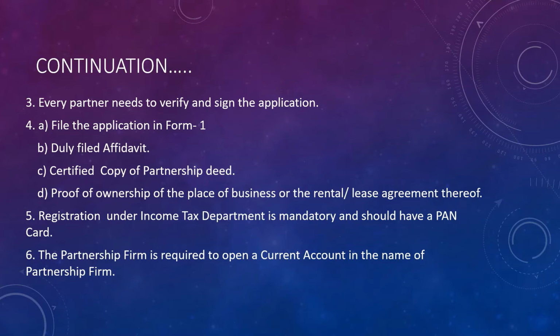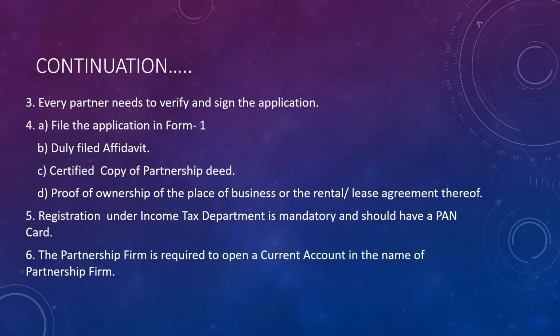After that, you have to file an application in Form 1 and duly file an affidavit and a certified copy of the partnership deed, that is on stamp paper. And for the place of your registered office, you have to submit proof of ownership.